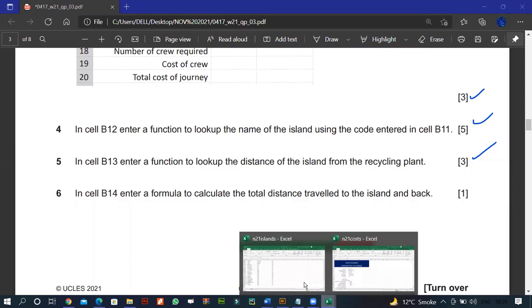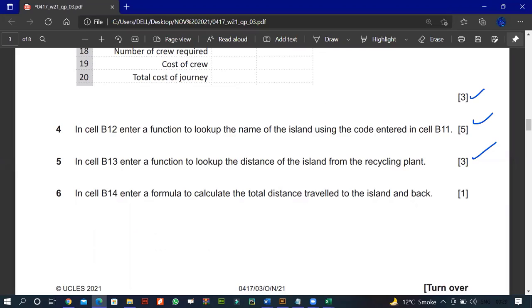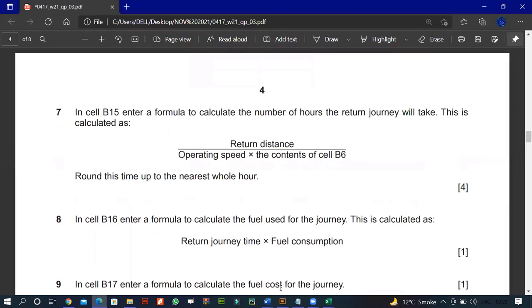So in cell B14, enter a formula to calculate the total distance traveled to the island and back. What we need to do over here is the return distance. Common sense, the distance has to be multiplied by 2. So you go and you come back, obviously. Very basic thing.